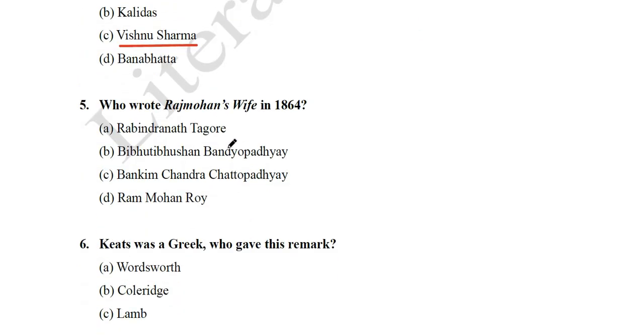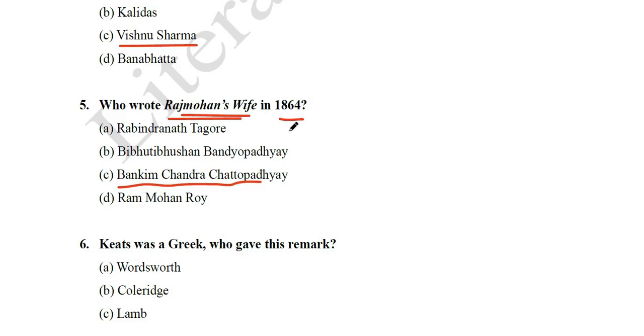Next question we have: who wrote Rajmohan's Wife in 1864? Rabindranath Tagore, Vibhuti Bhushan Bandyopadhyay, Bankim Chandra Chattopadhyay, Ram Mohan Rai. It is written by Bankim Chandra Chattopadhyay. This is actually important, friends. Why? Because Rajmohan's Wife is the first Indian novel in English. So it is the first novel written in English by an Indian. So you see that Bankim Chandra Chattopadhyay has written Rajmohan's Wife in English, but his other works are actually in Bengali.